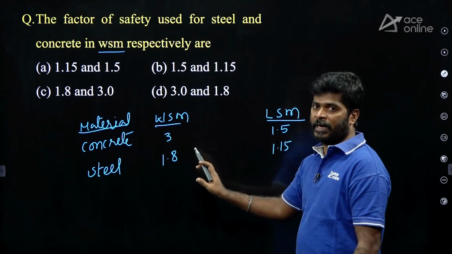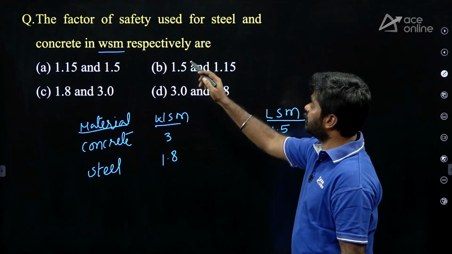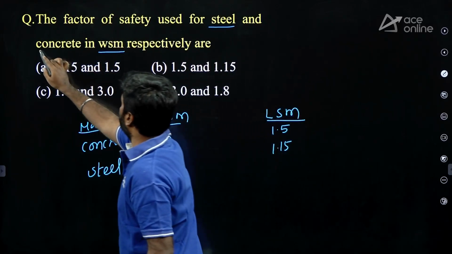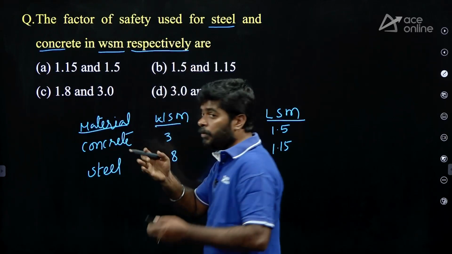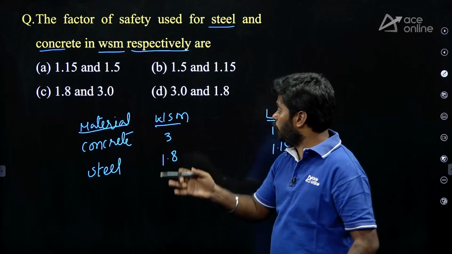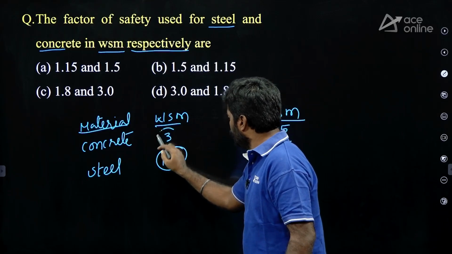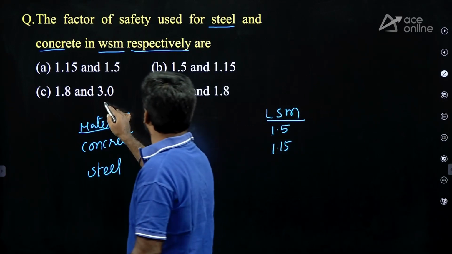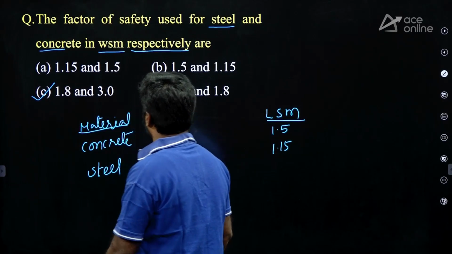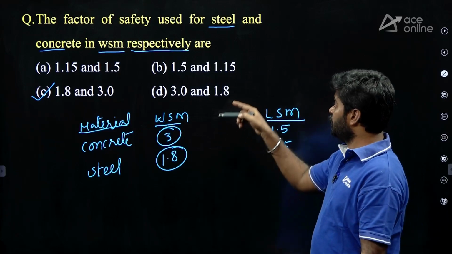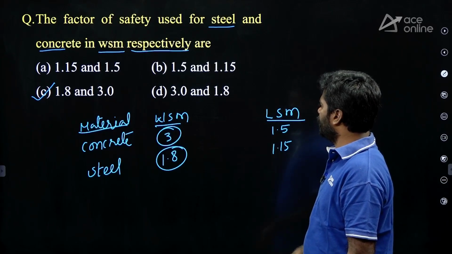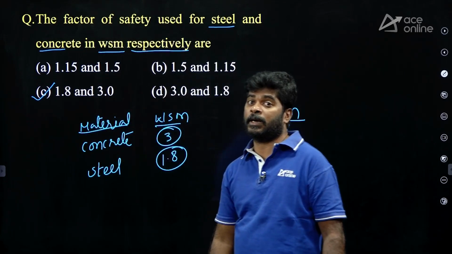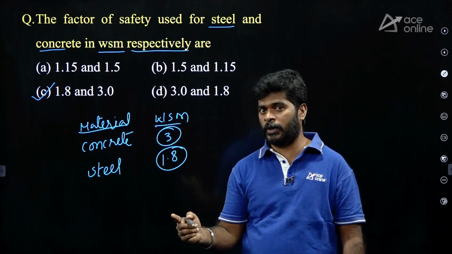In these two, you can expect any one. Here they asked working stress method. First, they have asked for steel, next concrete. Because here it is clearly mentioned respectively, so the order is also important. First for steel 1.8. For concrete, the safety factor recommended is 3. So 1.8 and 3 is the correct answer. Option C is correct. Suppose if they ask limit state method, then which is correct? For steel 1.15, for concrete 1.5. Option A is correct if it is limit state method. Okay, right.